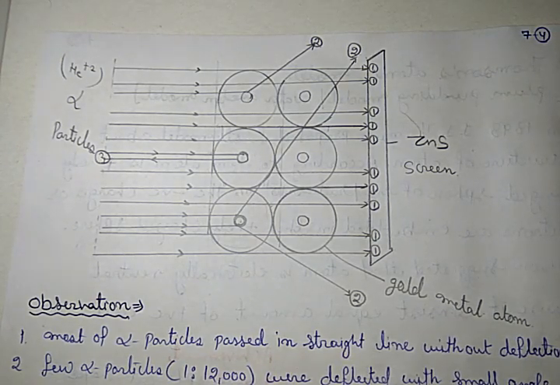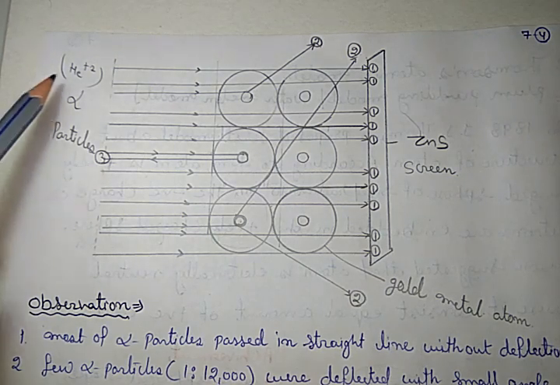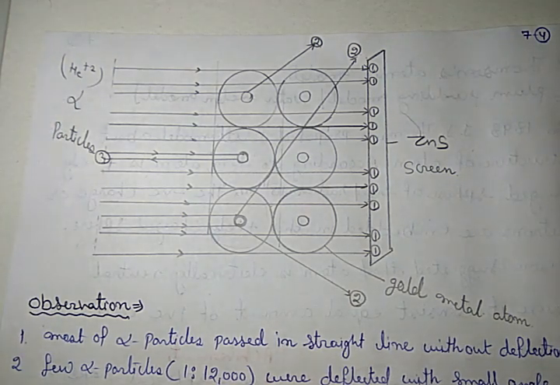Rutherford performed the famous gold foil experiment in which he bombarded alpha particles, that is helium 2+ ions, which we can also call helium nuclei, because when the 2 electrons are removed from helium, only the nucleus remains.